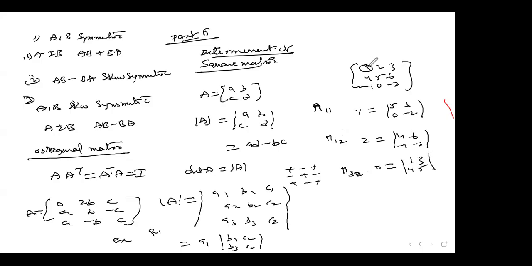After deleting, see, for example for 1, I deleted this row and this column. Whatever is left out, I have taken as a determinant. And this is our minor for 1. And the second one, suppose if I take the second one, guys, I deleted this row and this column, and the left out one is 4 6 -1 -2.